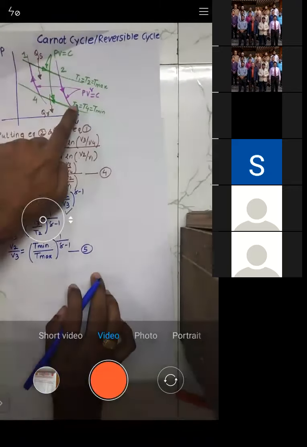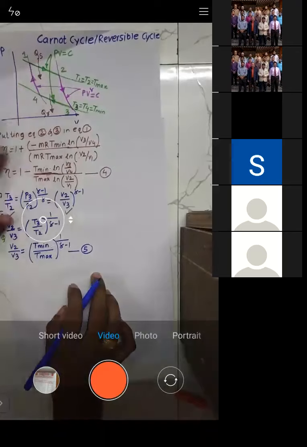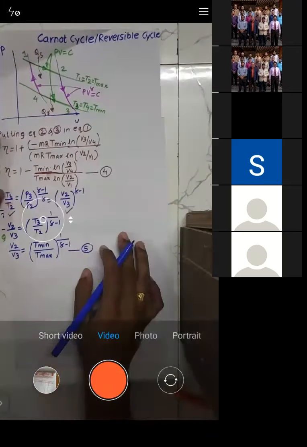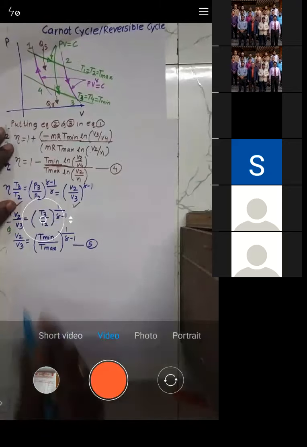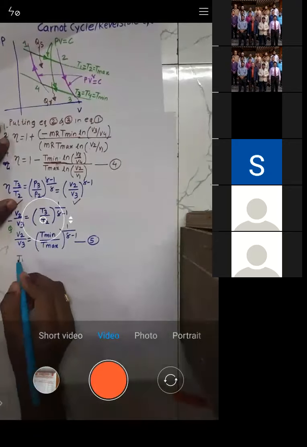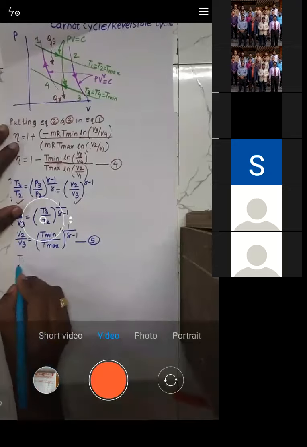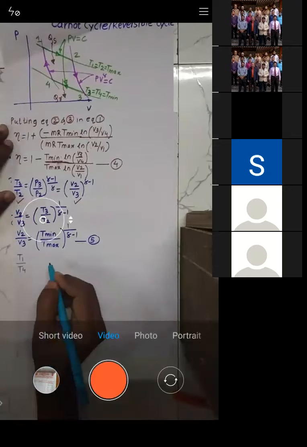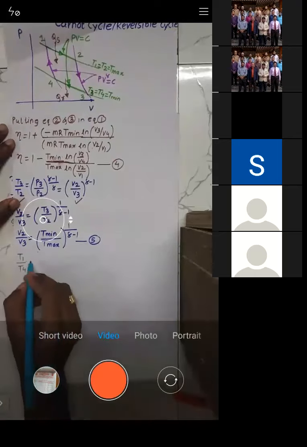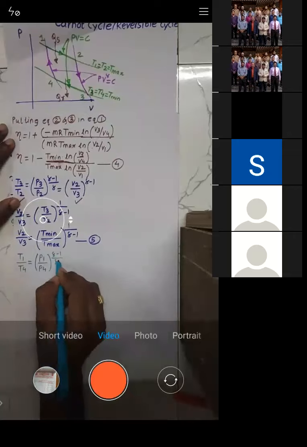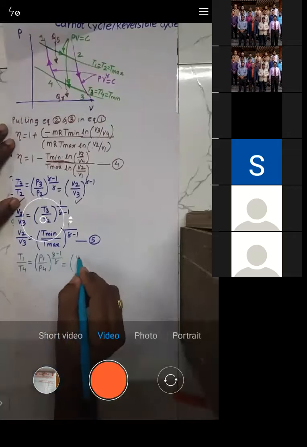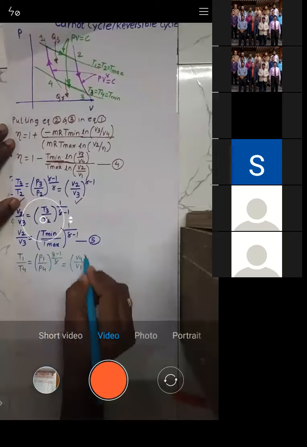Now see, 2 to 3 is adiabatic. Similarly, 4 to 1 is again adiabatic, right? So we'll write down the same equation. Final temperature by initial temperature, T1 by T4, is equal to final pressure by initial pressure raised to power gamma minus 1 by gamma, which is equal to initial volume by final volume raised to power gamma minus 1.